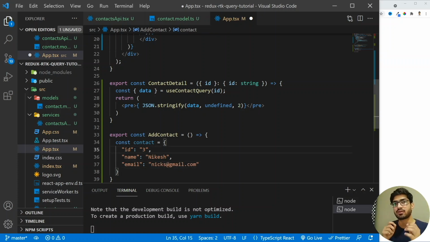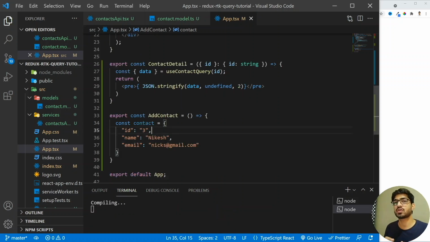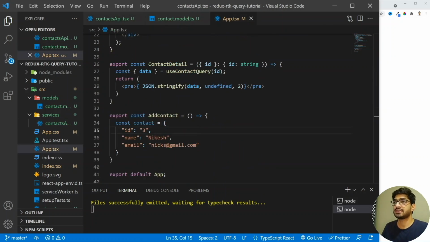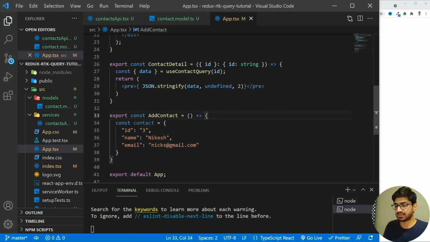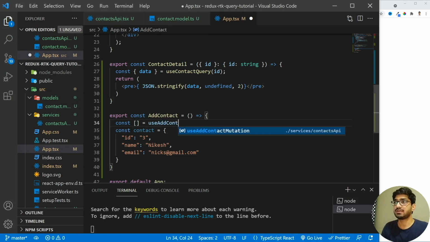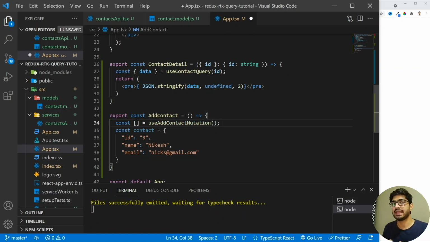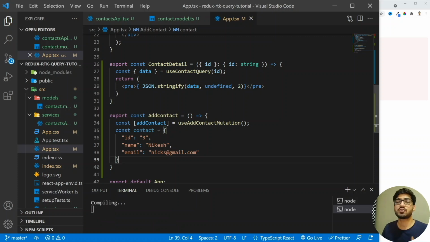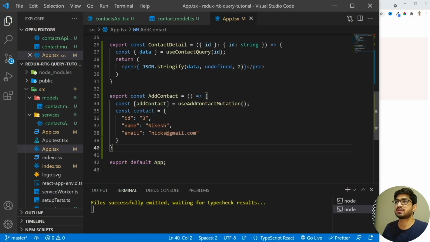So now we have the contact object, and how can we make use of the add contact API which we have created here? So this is the add contact API. Let's go back, and here we are going to make use of a constant. So let's have a constant, and this constant will be equal to useAddContactMutation. All right, and this is actually going to expose to us the endpoint or the method which we have created. So the endpoint was the addContact.